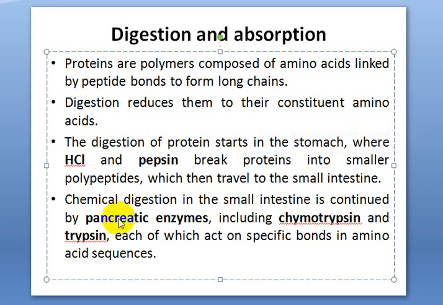The digestion also takes place in the small intestine. In the small intestine, the pancreatic enzymes play a major role, containing chymotrypsin and trypsin. These are the chemical compounds which act on the specific bonds in the amino acid sequence.